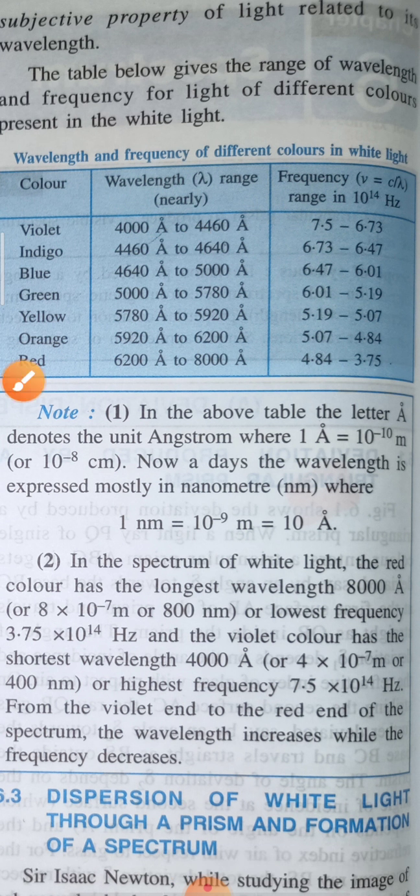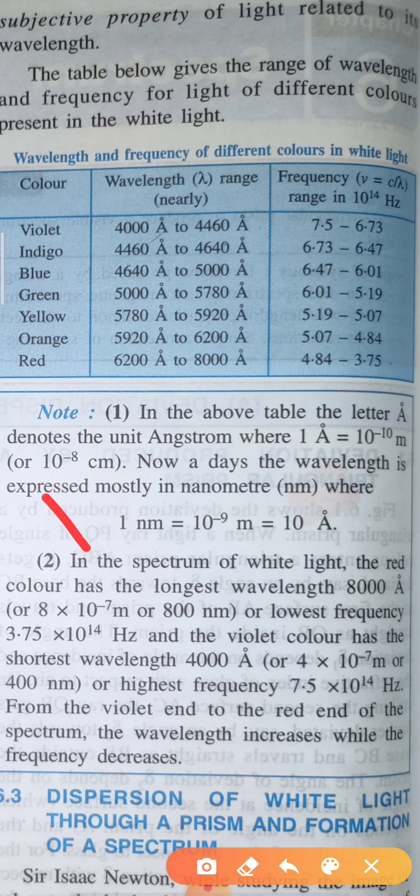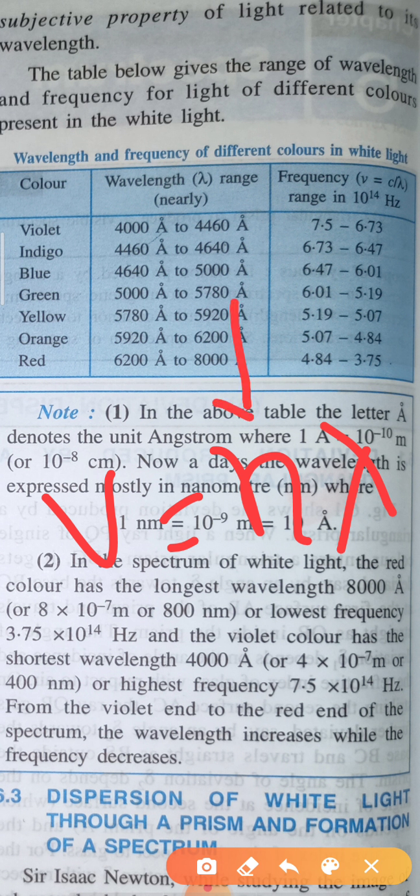Now the speed of each color depends on the wavelength also, because you know the formula v = nλ, where v is the velocity, n is the frequency, and λ is your wavelength. Now frequency is constant for a particular source. Suppose white light is falling on this prism, so frequency will be the same for all the colors. Frequency depends on the source. Obviously, if you take different sources, then frequency may vary. So frequency is constant here.